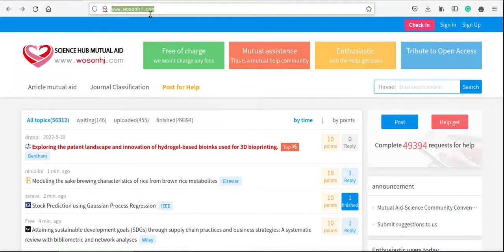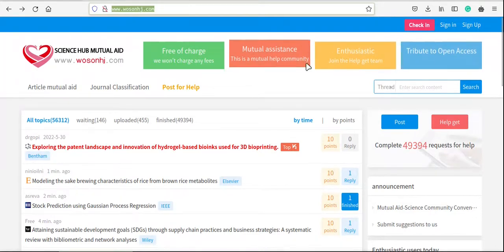woson8j.com, right? And once you land here, you will find this sort of interface where it says that it's free of charge, there is mutual assistance, this is a mutual help community, and you can contribute to open access, right?